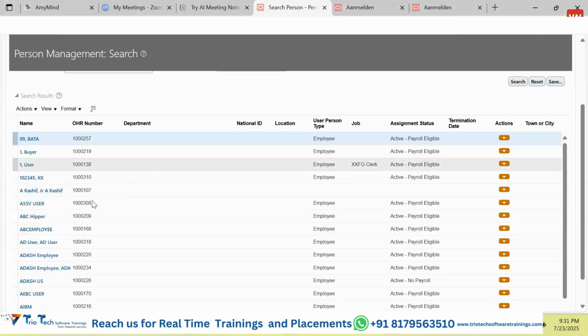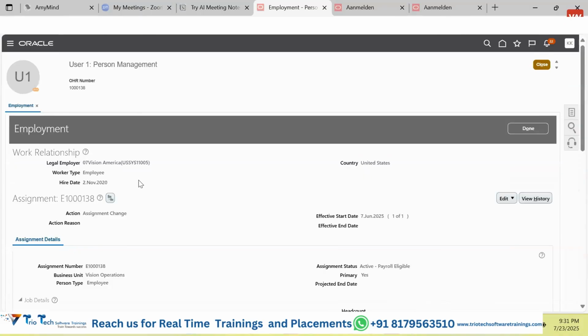What happened to my screen? You can go and access this hyperlink. It will open one screen. This screen, guys, will give you more details about this particular employee or person: in which job they are working, what grade, which location, what is the date of hiring, who is the manager of this person. All these details will be provided to you here. Clear?